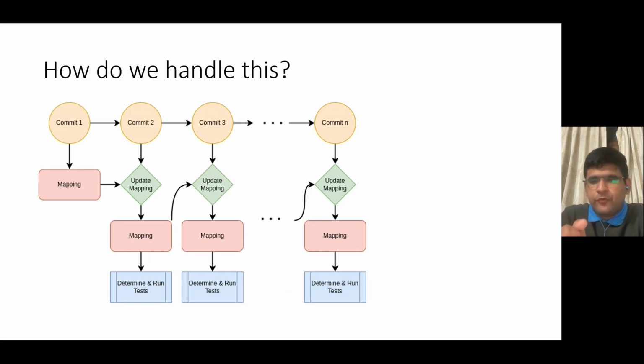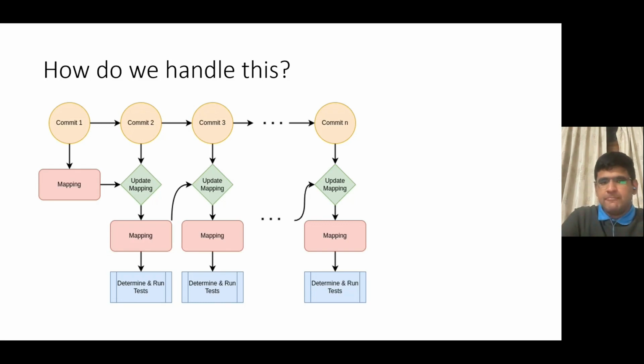For a moment, assume that we had some way to compute the mapping for a commit from the previous mapping without having to run all the tests. Then, given the mapping for some initial commit, we could follow this to determine and run the relevant tests for each commit, as shown in the diagram here. We keep using this update mapping black box to compute the current mapping and then use that mapping to determine and run the relevant tests. Since we do not need to compute the mapping from scratch on each commit, we need not compute the coverage for all tests, and thus we need not trigger all the tests on each commit. That breaks the cycle.